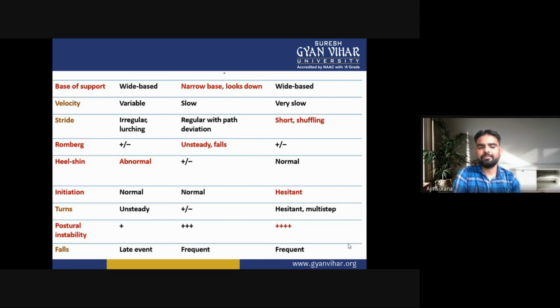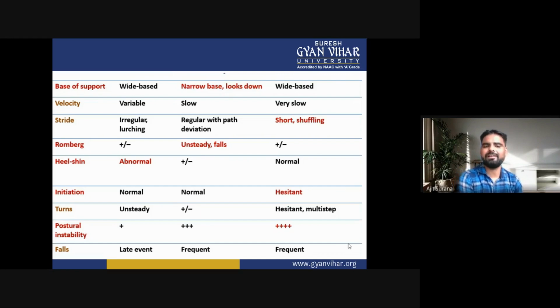Now the turns. They are unsteady in cerebellar ataxia. In sensory ataxia, they may be present or absent, but in frontal ataxia, they are hesitant and take multiple steps.